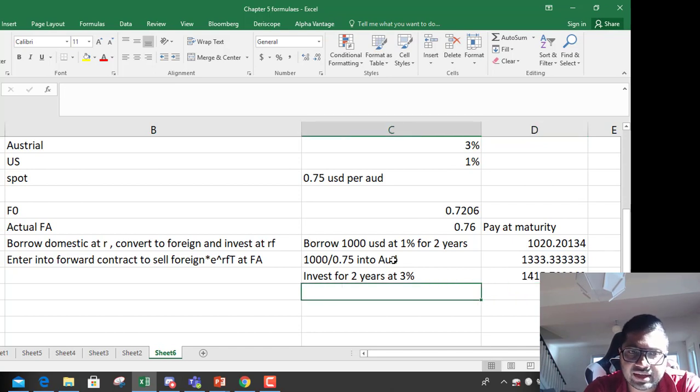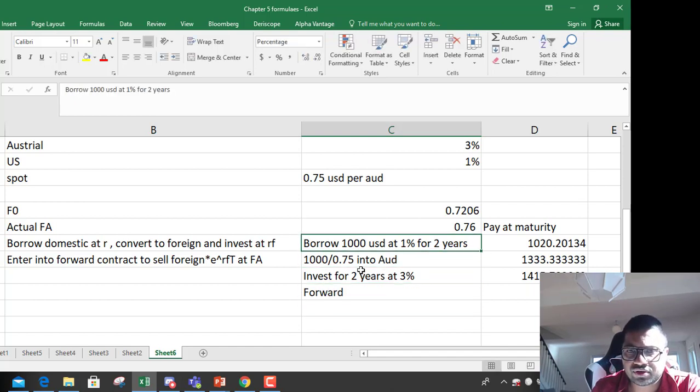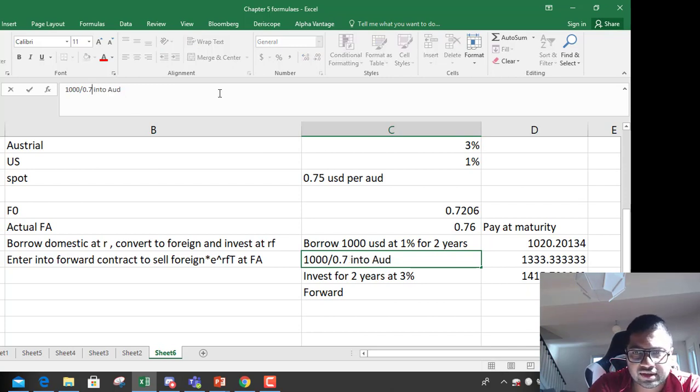And finally, you'll enter into a forward contract to convert that foreign currency into domestic currency. Not 0.75, we should have actually used the spot rate. You always convert at the spot rate, 0.7206.